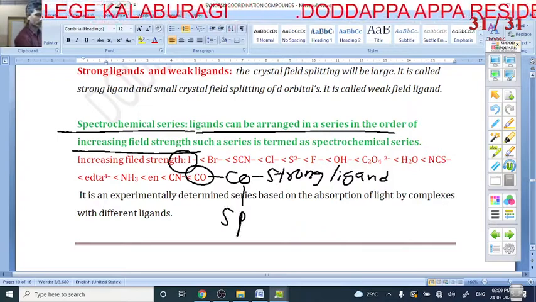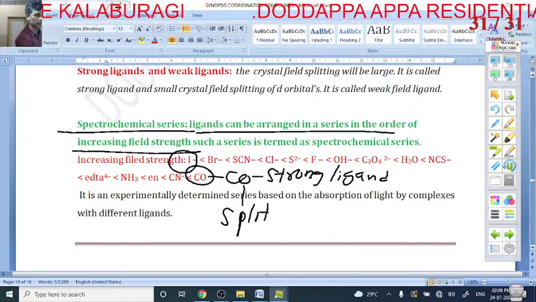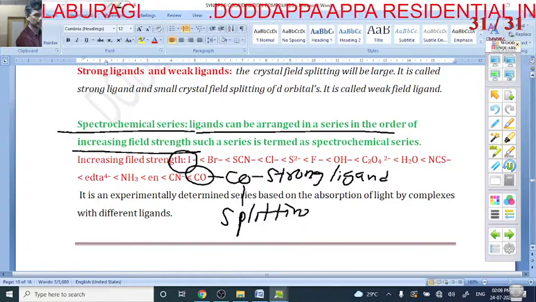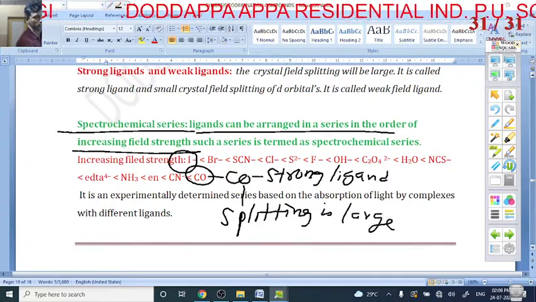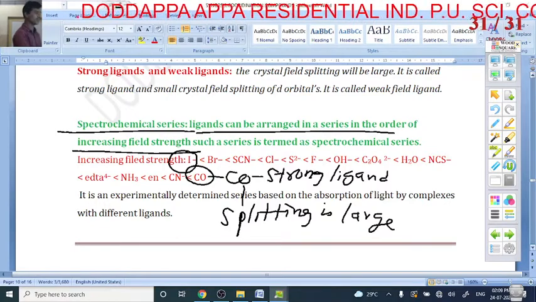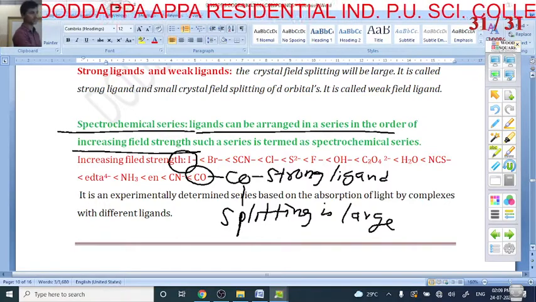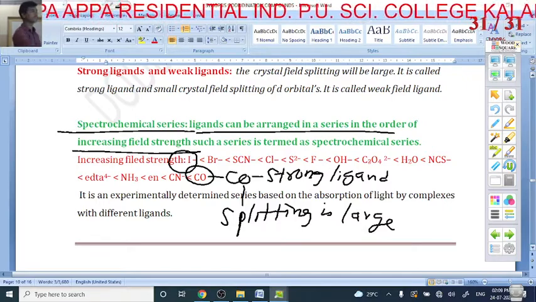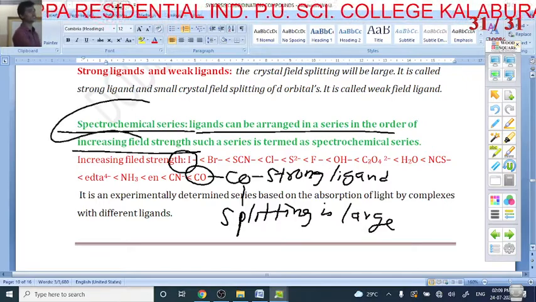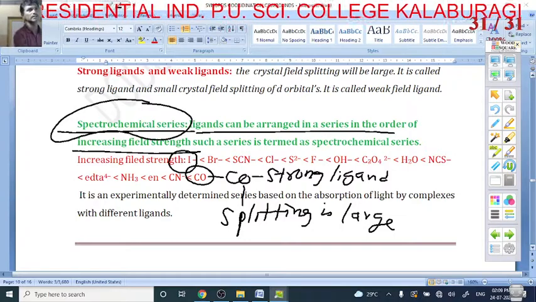Why is it called a strong ligand? Because the splitting is large. When the splitting is large, it is called a strong ligand. When the splitting is small, it is called a weak ligand. So depending upon the splitting, the ligands are arranged, and this is called the spectrochemical series.